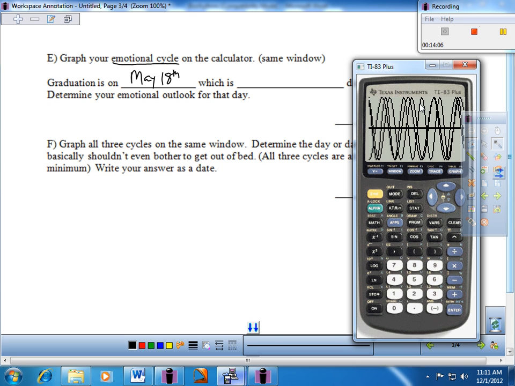Here. No, actually one good one up here. So for me, it looks like this is the day where they're all pretty bad. Over here, not so good either, to be honest. Somewhere in here, it looks like they're all kind of low. But what I would do is find one, and that's fine, just whatever you get an opportunity to do. And I'm going to go ahead and just trace that out there as best as possible and see if I can get to it. Doesn't have to be perfect by any means, guys.